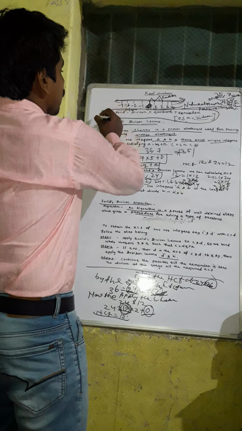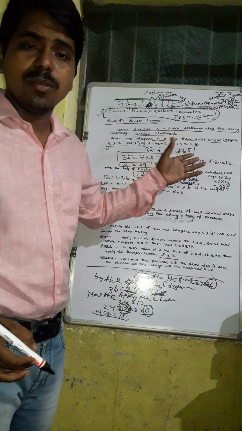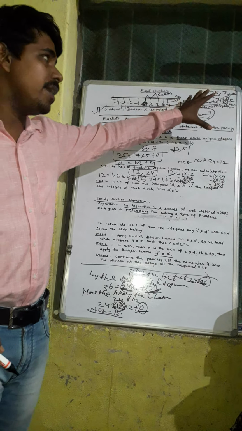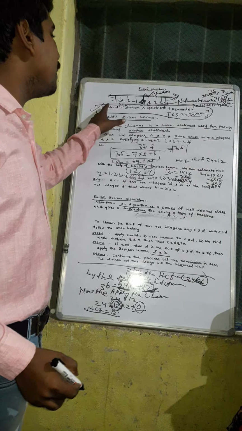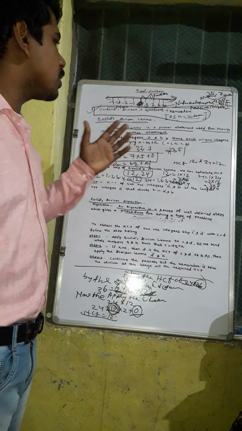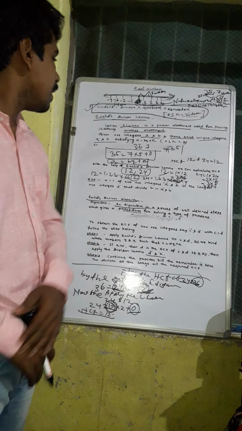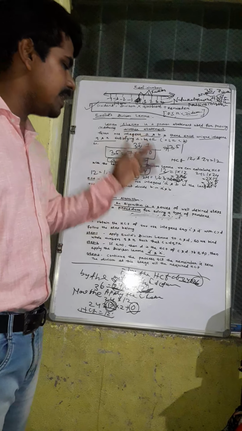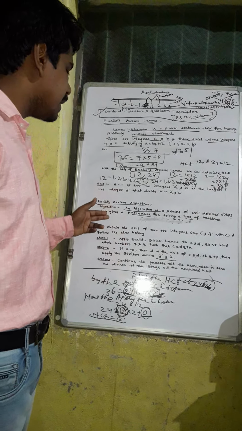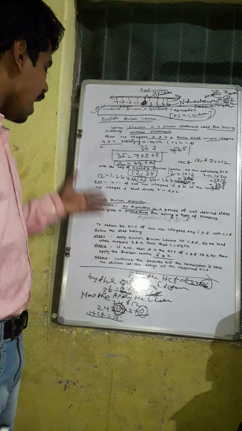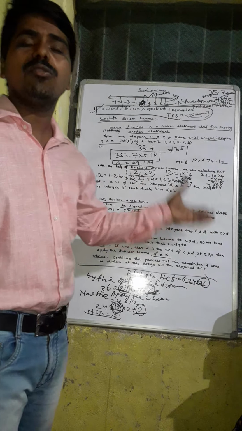That means the first one is Euclid's division lemma. Euclid's division lemma also represents the long division method: dividend equals divisor into quotient plus remainder. What is a lemma? A lemma is a proven statement used for proving another statement. What is the Euclid's division algorithm? An algorithm is a series of well-defined steps which gives a procedure for solving a type of problem.